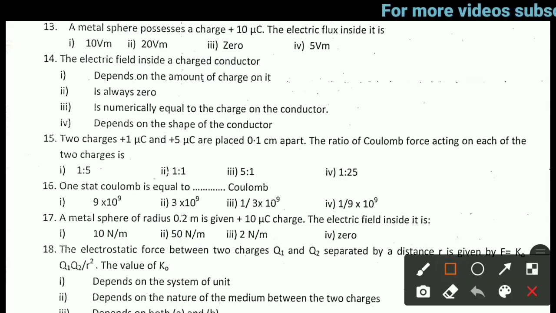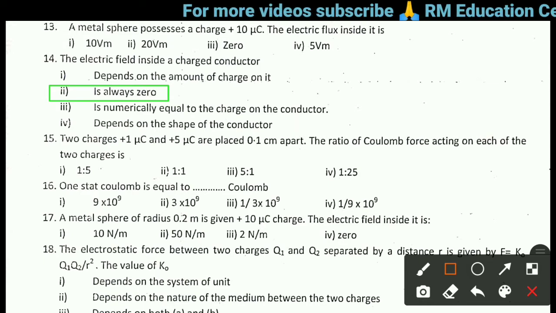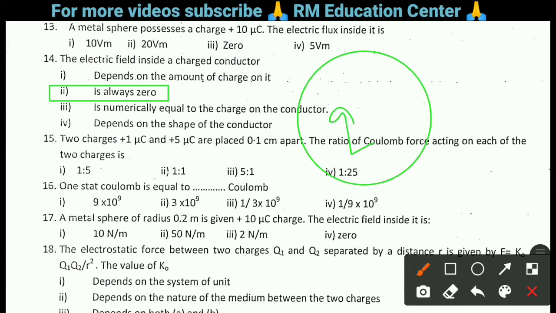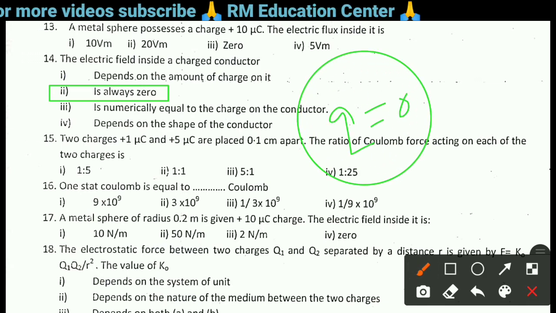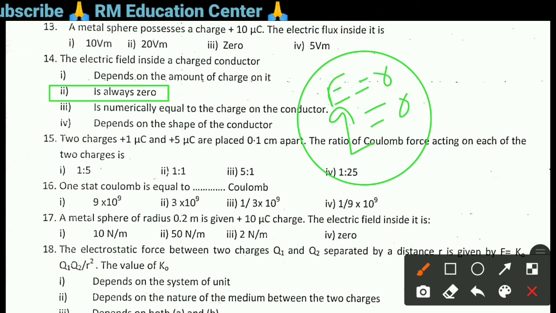Right answer is option 2, is always 0. Electric field inside the charged conductor is 0 because inside the charged conductor charge is 0, so electric field is equal to 0. Next question is question number 15.